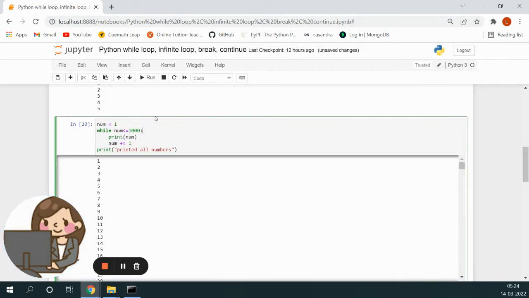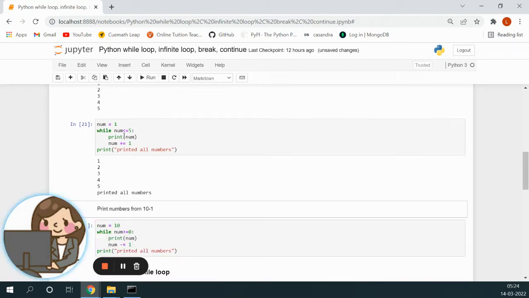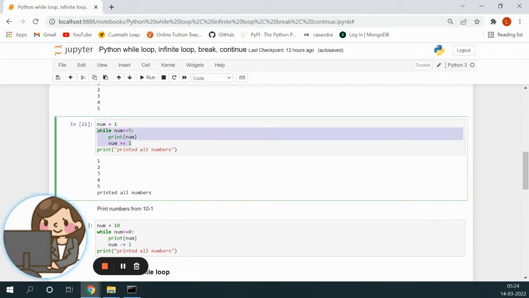And if you see the syntax wise, I'll just make it 5 again. If you see it syntax wise, it is almost similar to the if structure that we saw in the last class. Only thing is that instead of if, while comes, and when while comes, this set of statements are executed till the time this condition given over here is true. That is how while loop works.